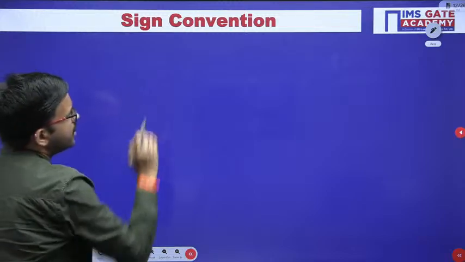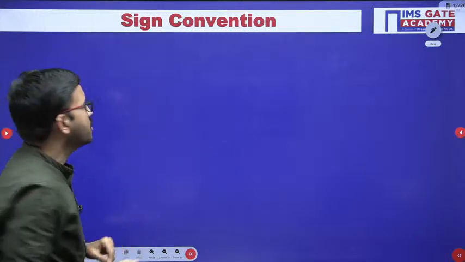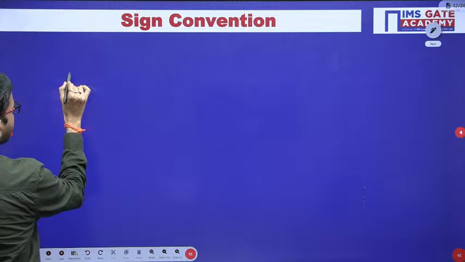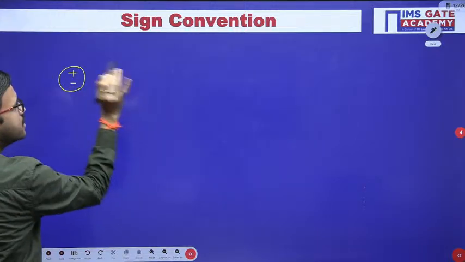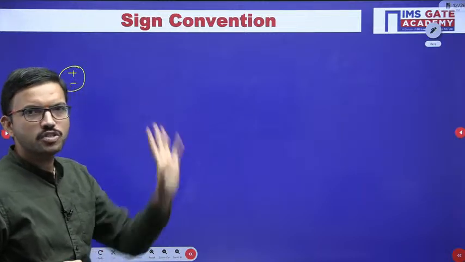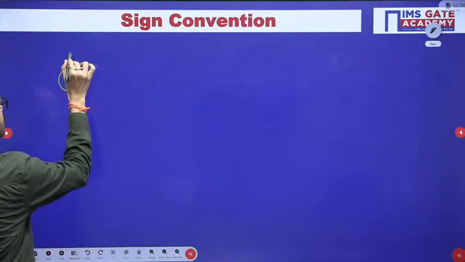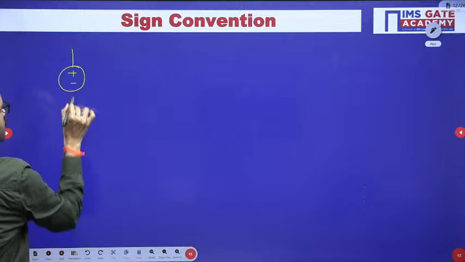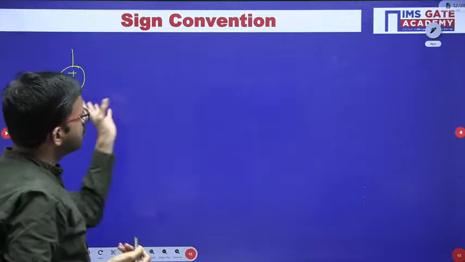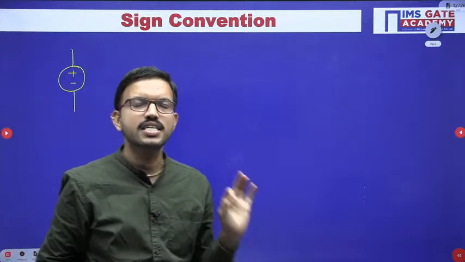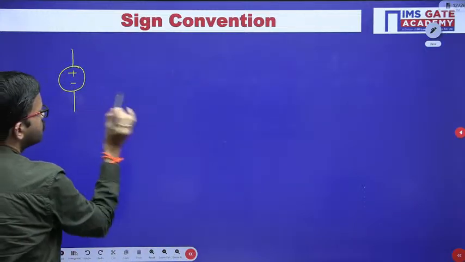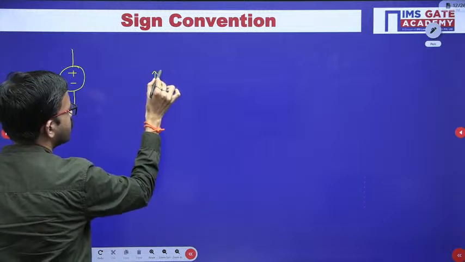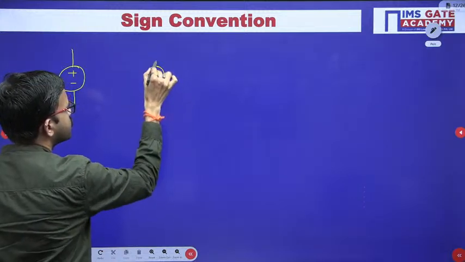So first of all, let us consider with respect to source only. I am considering the generalized case, that means independent sources. But whatever topic we are currently discussing will be applicable with respect to dependent sources as well. So this is the voltage source, and similarly this is the current source.